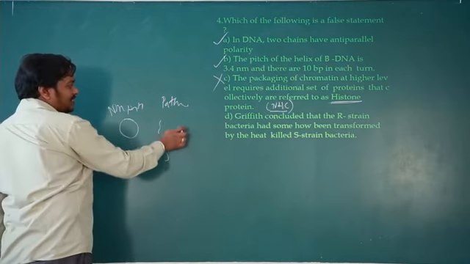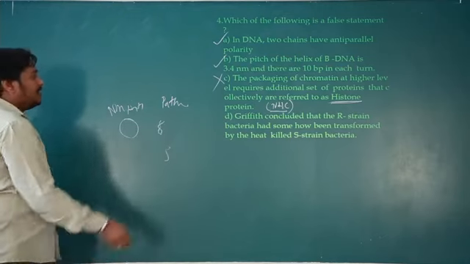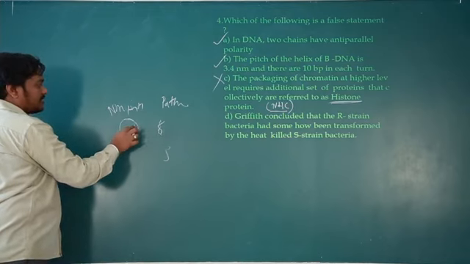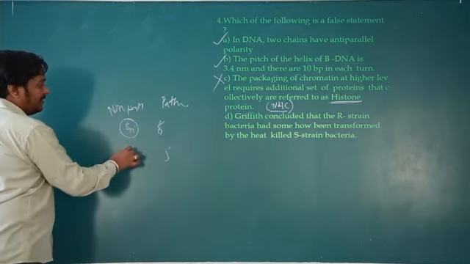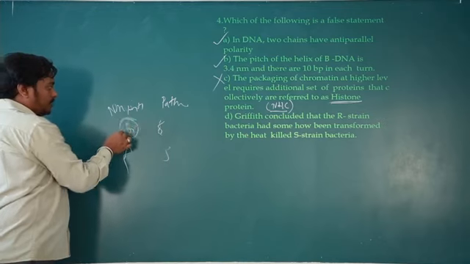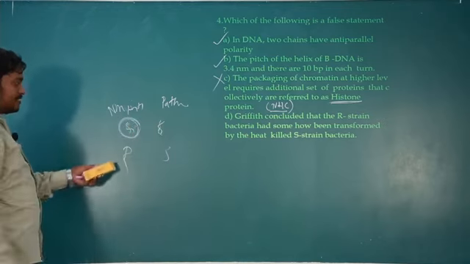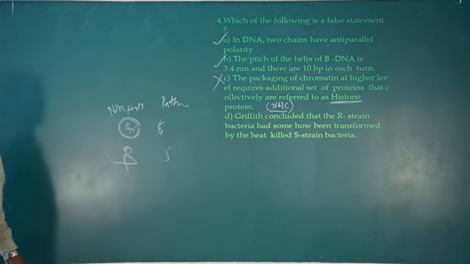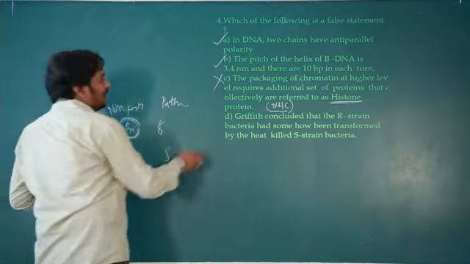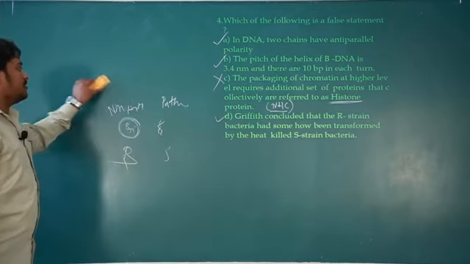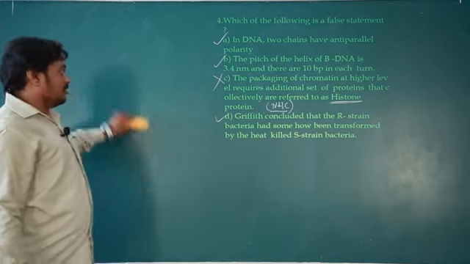When cooled, this DNA becomes double stranded again. This DNA can enter the R strain bacteria and start synthesizing the polysaccharide coat. It makes R strain convert into S strain. Okay, so this is also right. So among these, the one which is wrong is C.